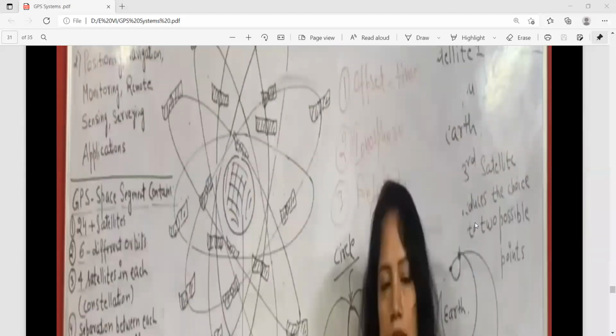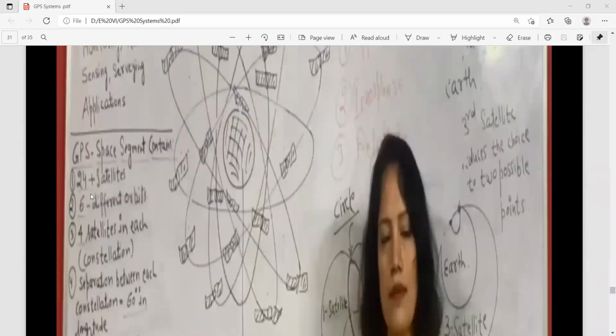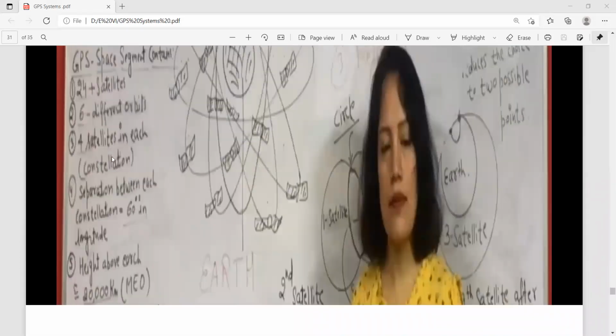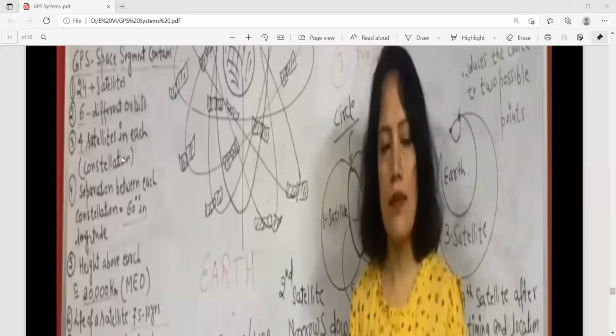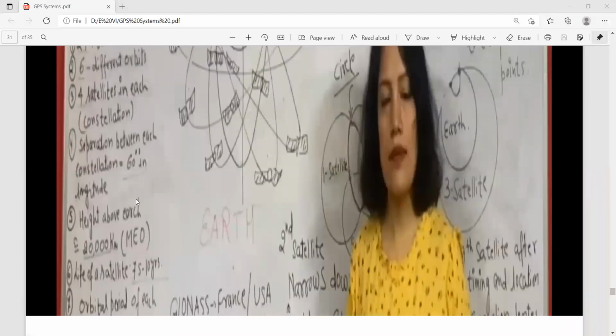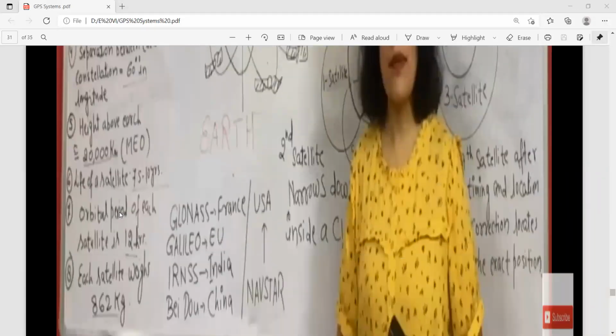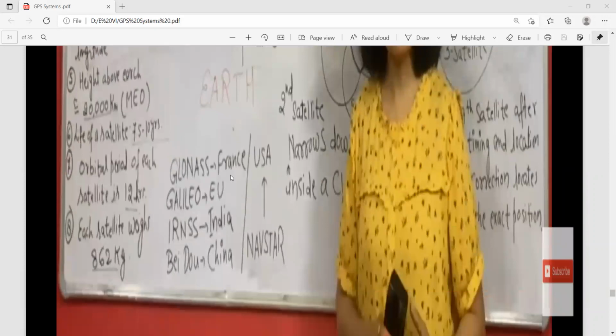This is the general shape of the satellite system, 24 satellites. Here are the different clusters, with 4 satellites in each constellation.